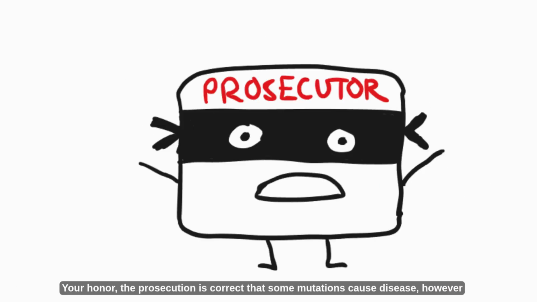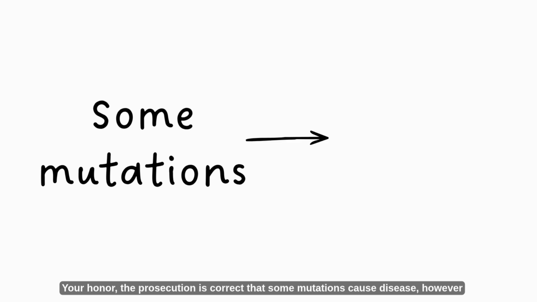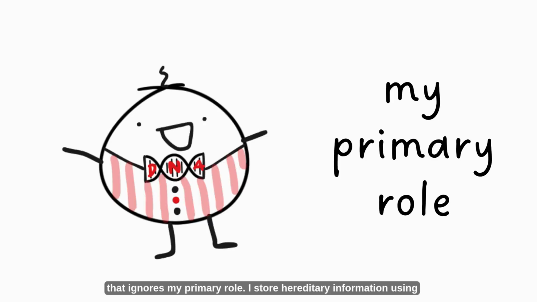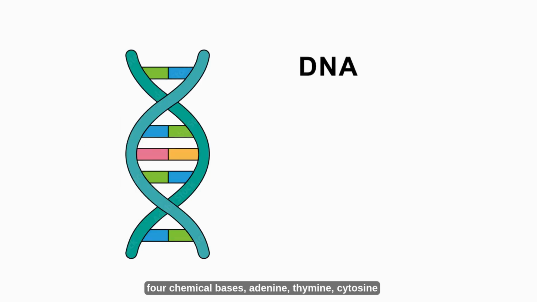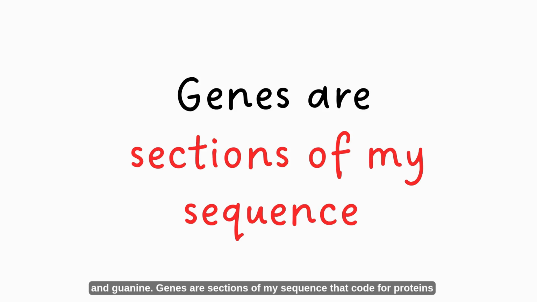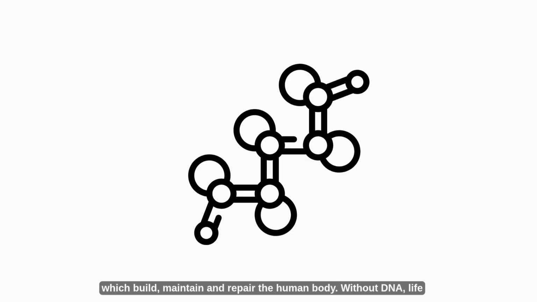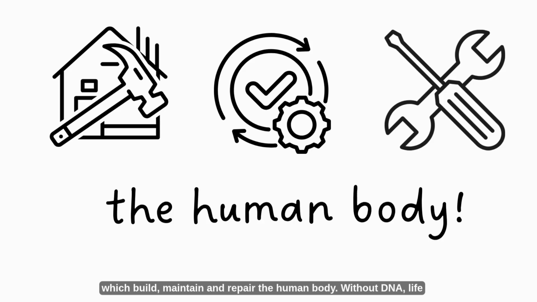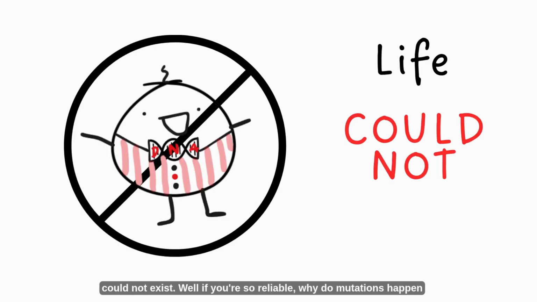Your Honour, the prosecution is correct that some mutations cause disease. However, that ignores my primary role. I store hereditary information using 4 chemical bases: adenine, thymine, cytosine, and guanine. Genes are sections of my sequence that code for proteins, which build, maintain, and repair the human body. Without DNA, life could not exist.